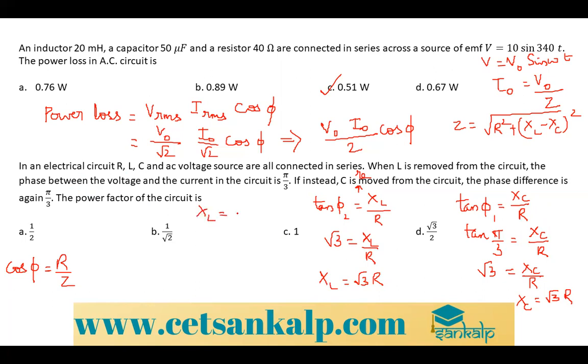So XL is equal to XC. Again, Z is equal to root of R square plus XL minus XC the whole square. Since they both are equal, this whole term becomes 0. So the root and R square get cancelled, and Z is equal to R. So finally, R divided by R is equal to 1. So option C is the right answer.